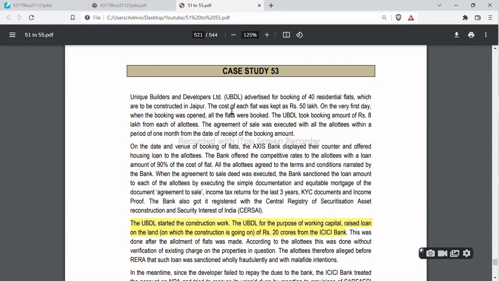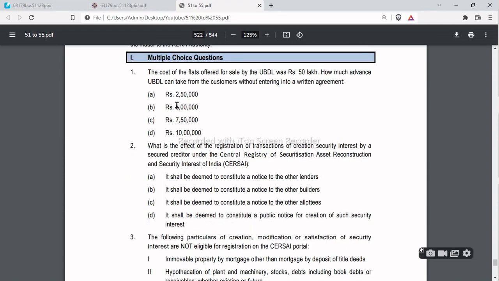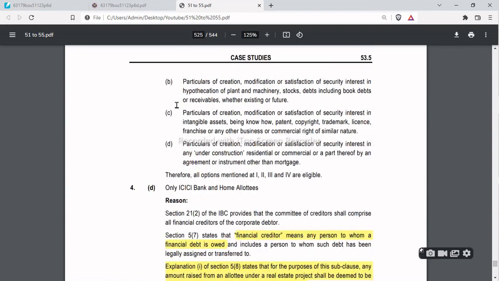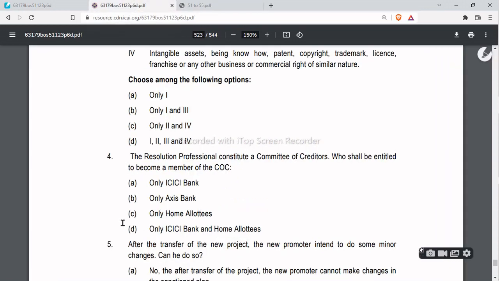So as and when the booking was started, they have given that on the very first date when the booking was opened, all the flats were booked. Here the allottees will be considered as financial creditors. Why? Because the 8 lakhs given by them would be considered in the nature of financial debt, and they will be considered as financial creditors. Both the ICICI Bank as well as the home allottees would be considered as financial creditors, and both would be members of the COC. So option D is the correct answer.